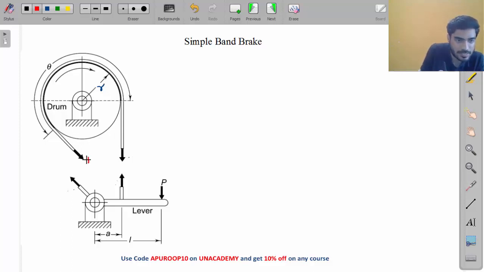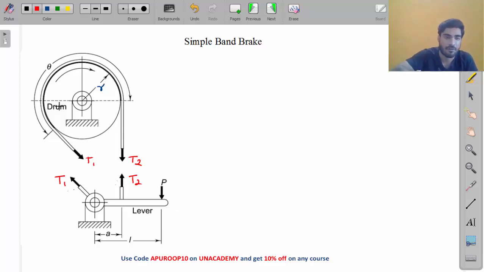So this is T1 and this one will be T2. For anti-clockwise rotation, it will become opposite. For clockwise rotation, the band should apply a torque anti-clockwise. For anti-clockwise rotation, the band should apply a torque clockwise, like this, from here to here. Then in that case, this one will be T1, this one will be T2. Do you understand this?